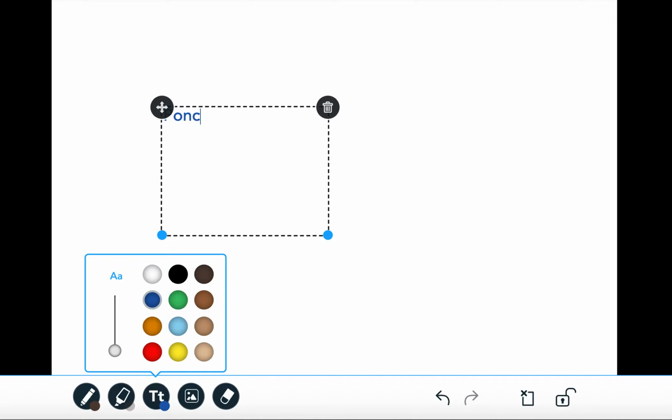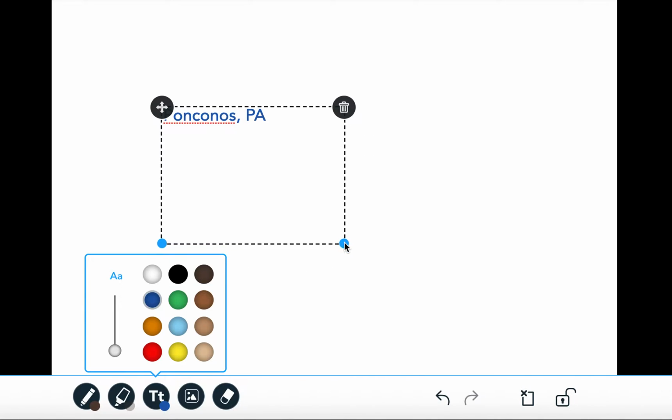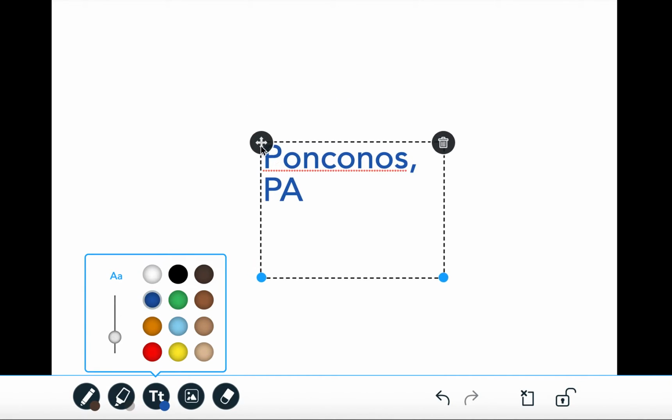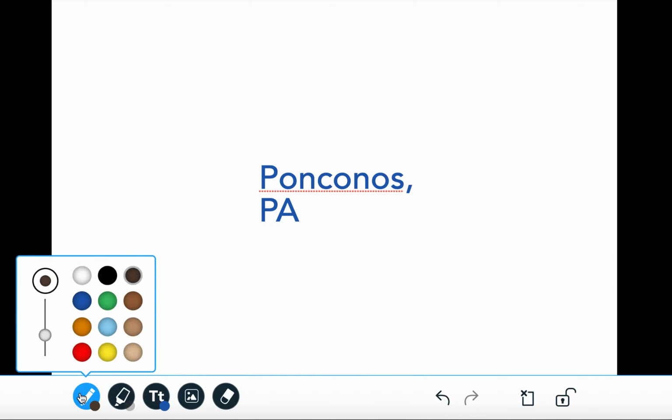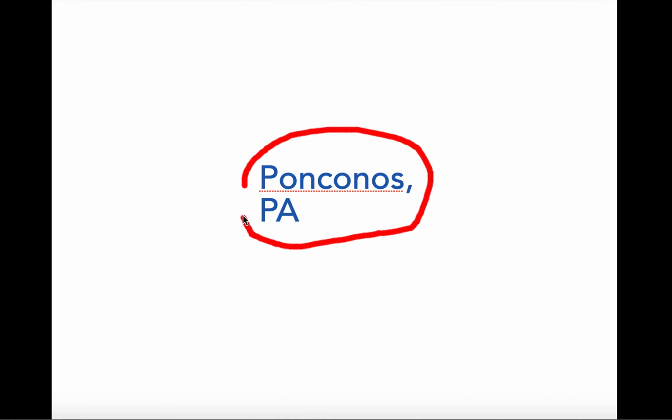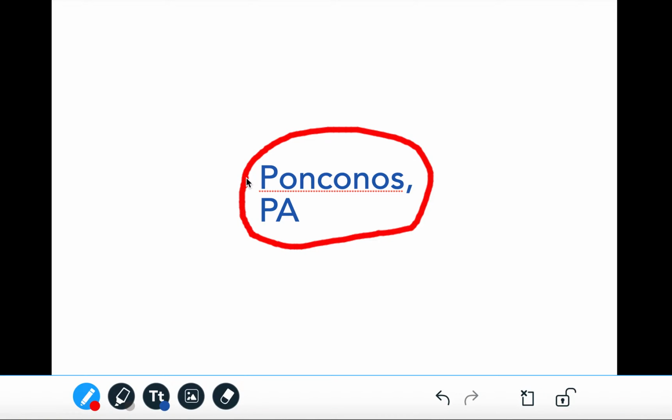So I'm just going to go ahead. Poconos, and that's in Pennsylvania, PA. That's essentially going to be my focus, which is going to be at the center of my mind map. Okay, so I'm putting that in. So I have the Poconos. I'm also going to use a drawing tool to identify that this is the mind map. So I'm going to be making my map around the Poconos.